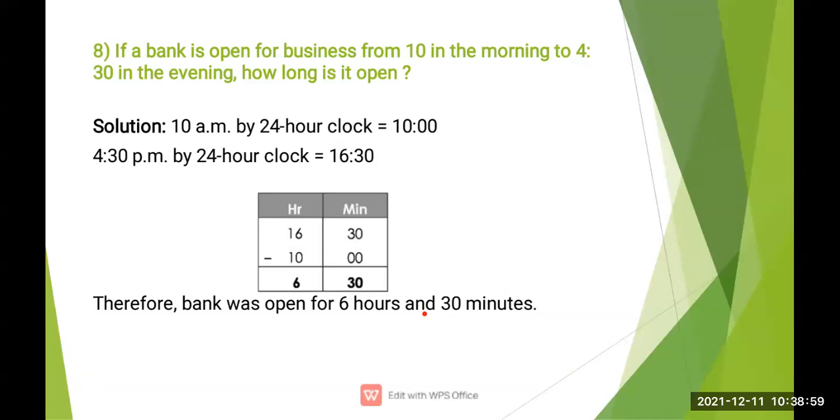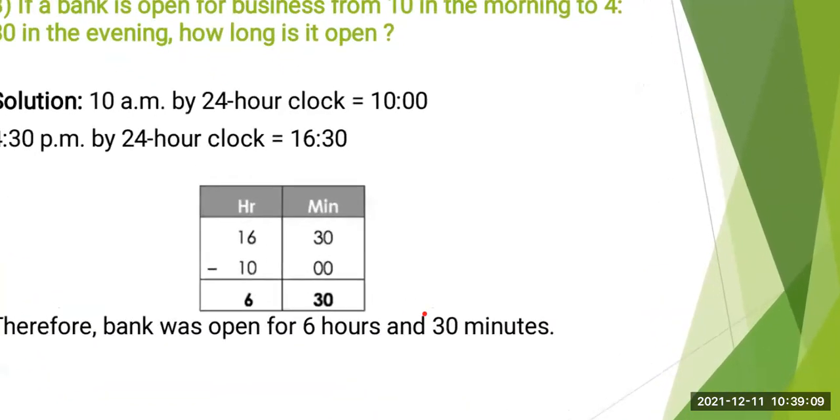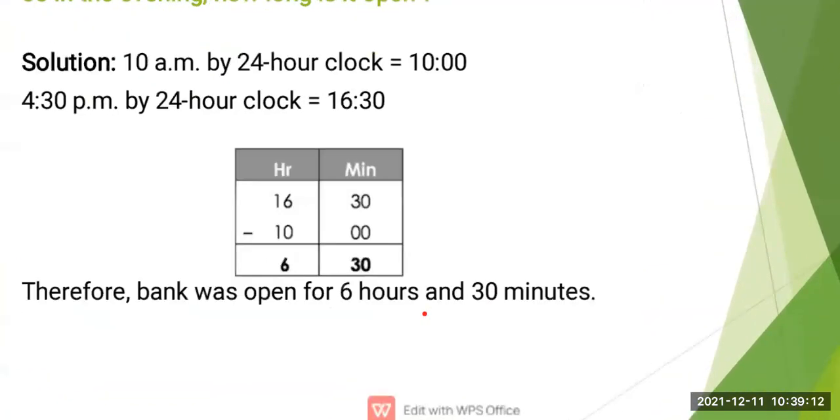So what you have to know? You have to write down how long it is open. कितना घंटा बैंक open था? So let us see with our sum. Here, what we will write? 10 a.m. in 24 hour will remain 10 a.m. only, because 10 a.m. will not convert into 24 hour. It will be same as 10 o'clock only.